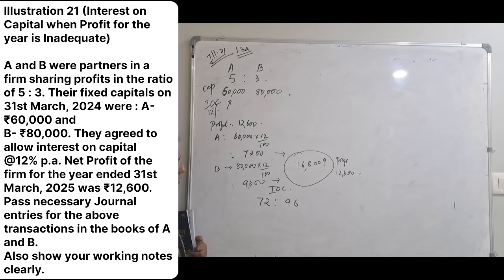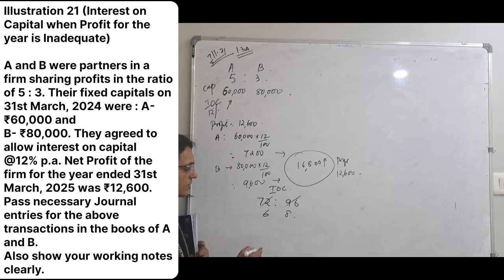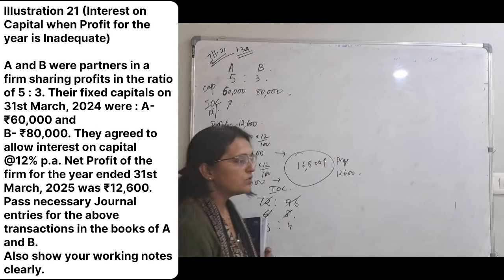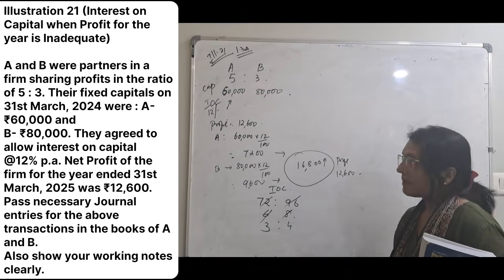So what is the ratio? 12 6s are 72, 12 8s are 96. Reduce it further. 2 3s are 6, 2 4s are 8, so 3:4. Okay, so we are going to give this profit in the ratio of 3:4.